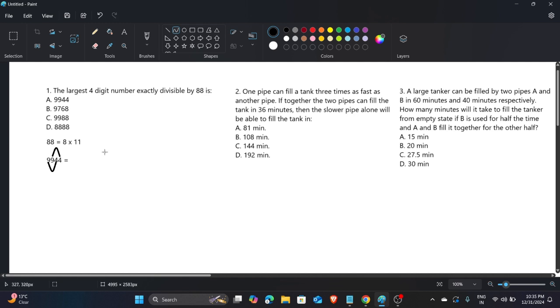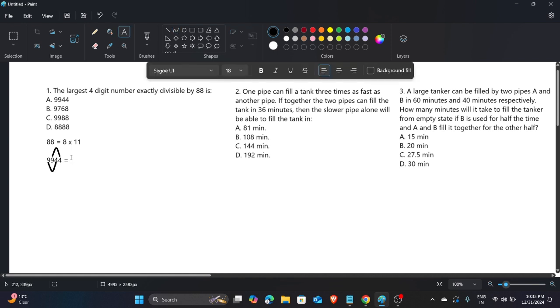So what happens in 11? You take the number, select one digit, leave one, then select one; you select alternate digits, not consecutive ones. Then you add them and subtract the sums. Here 9 plus this 4 is 13, and then for the other pair you also get 13.